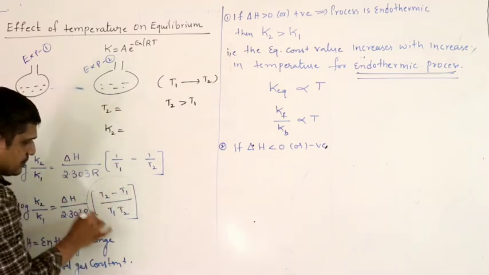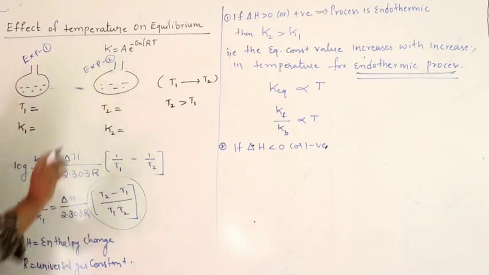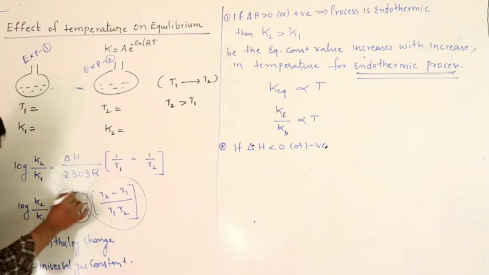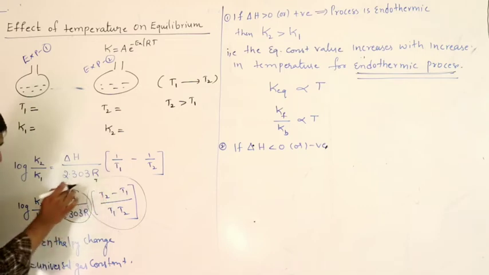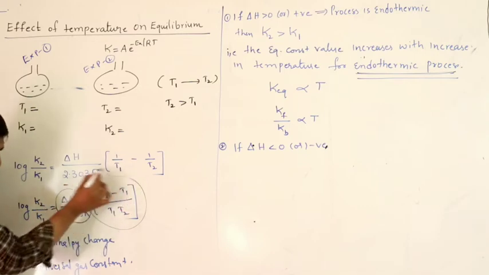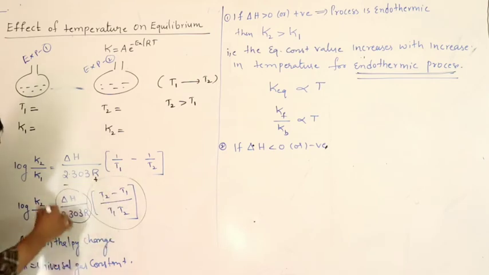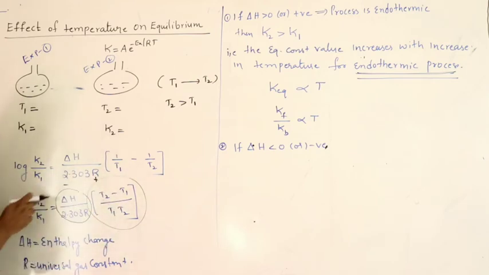But delta H is negative, R is anyway positive, negative by positive is negative. So the entire thing on the right hand side becomes negative. So this value should be negative, which happens when K2 is less than K1.